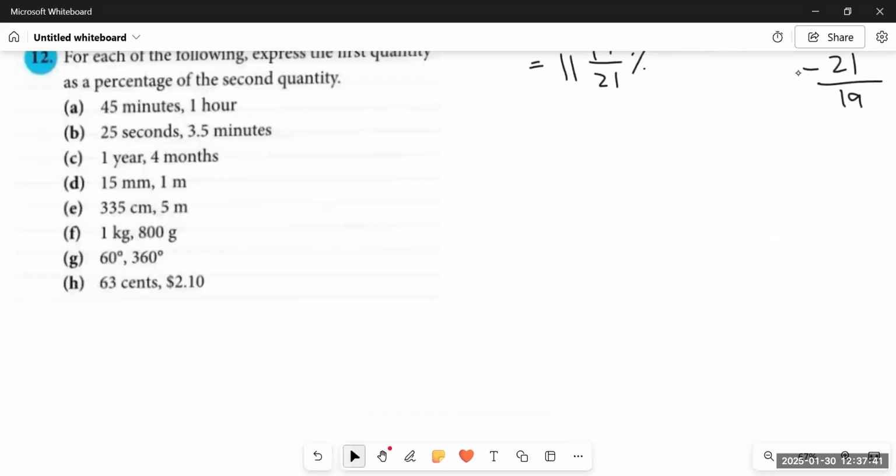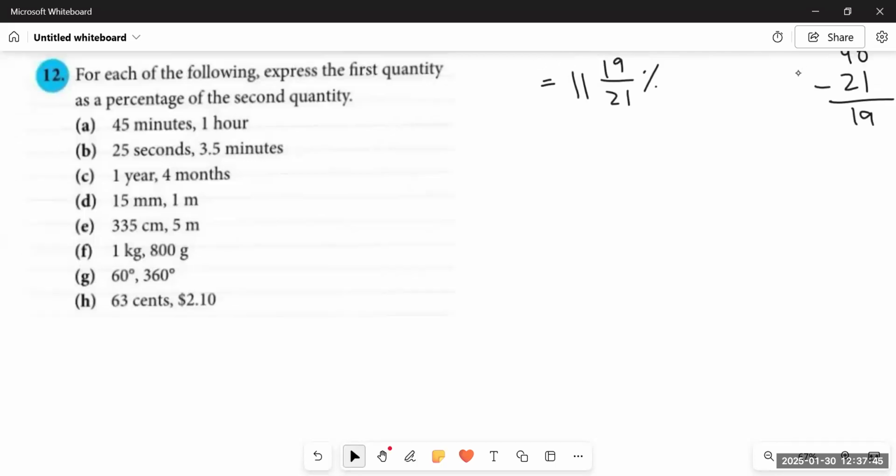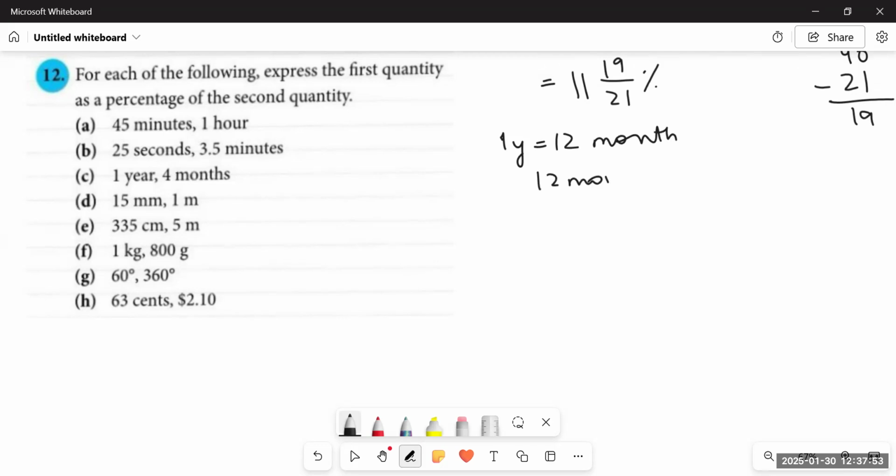Okay. Now, the first quantity is 1 year and the second one is 4 months. So 1 year is equal to 12 months, right? So what we have to do is keep 12 months, the first quantity, as the numerator, and the second quantity, 4 months, as the denominator, and then we will multiply it by 100%.